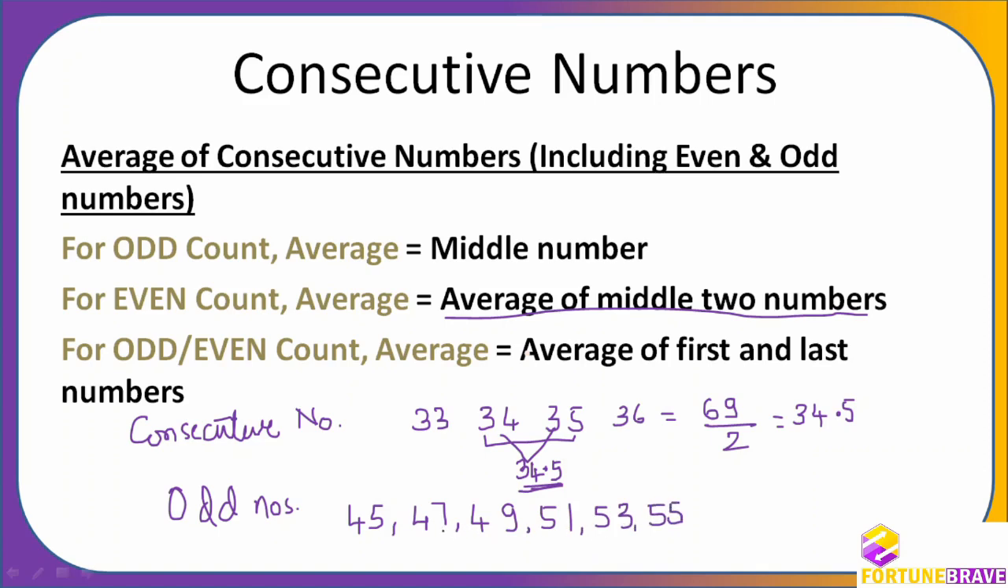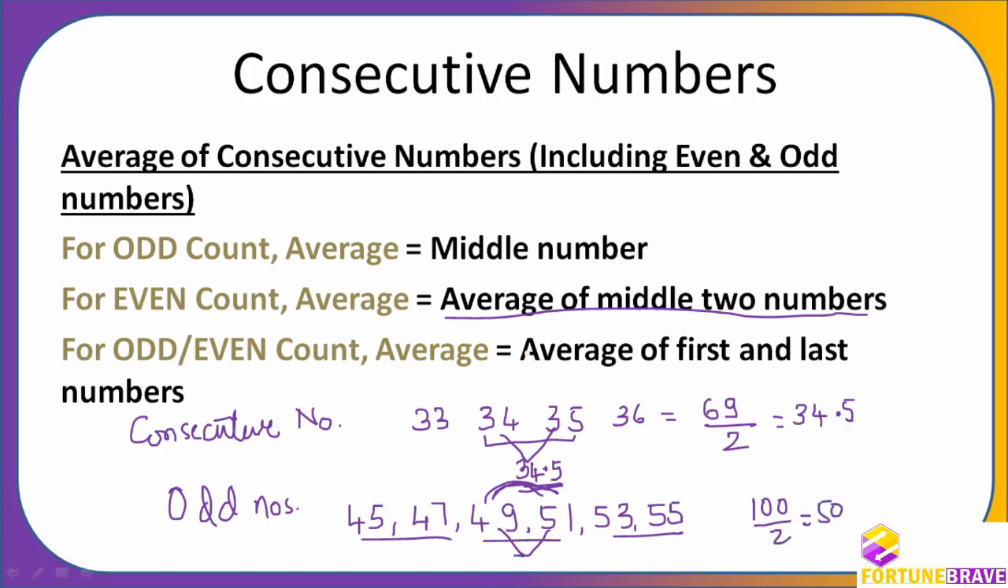Which are the middle two? These two are the middle numbers, right? The middle of the middle numbers. So again, the middle of the middle. The average of the 2 will be the same. 49 plus 51 will be 100, divided by 2, which will be equal to 50.